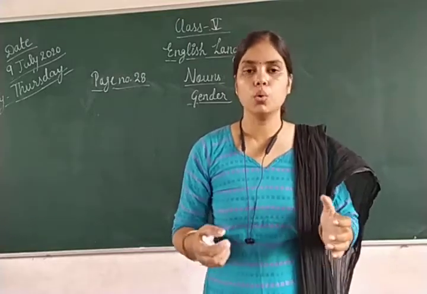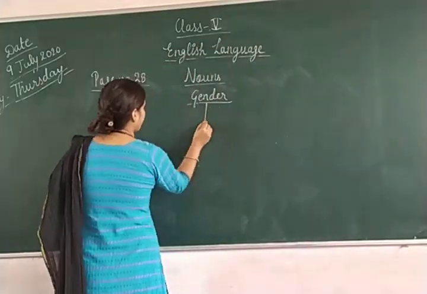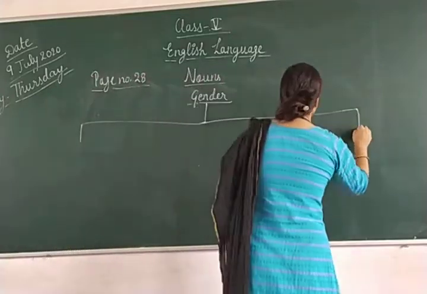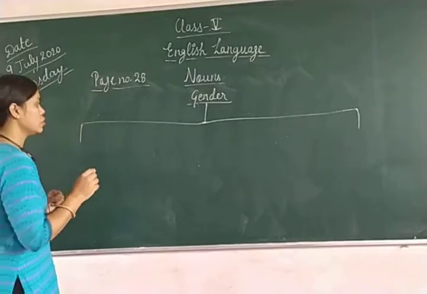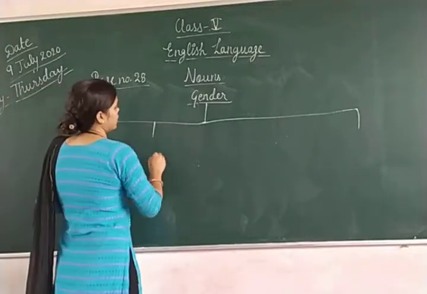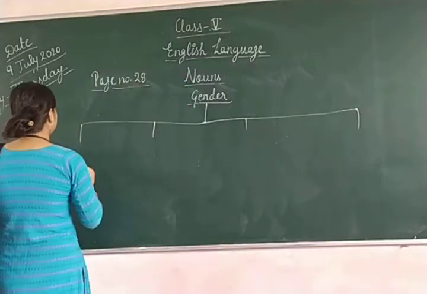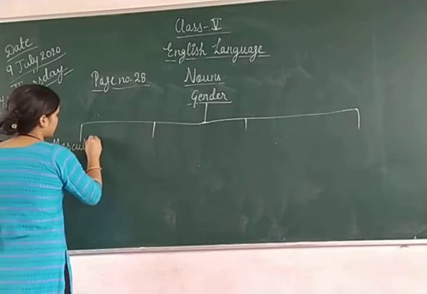So you already know that gender is divided into 4 categories. How many categories? 4 categories. Okay. So first category is masculine gender.